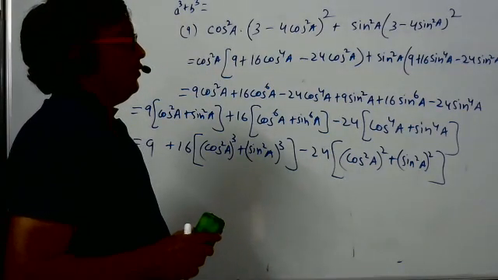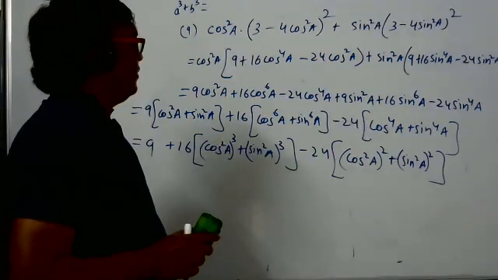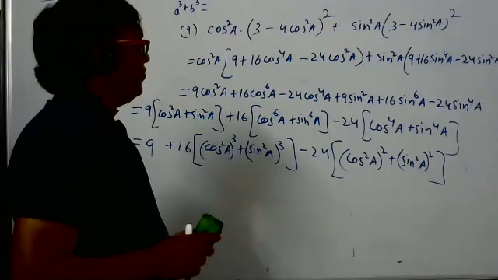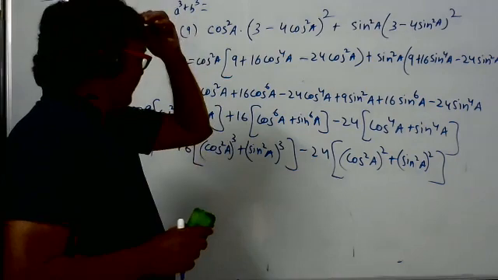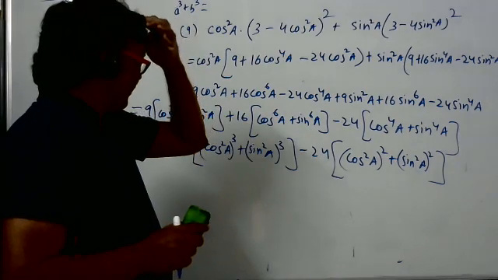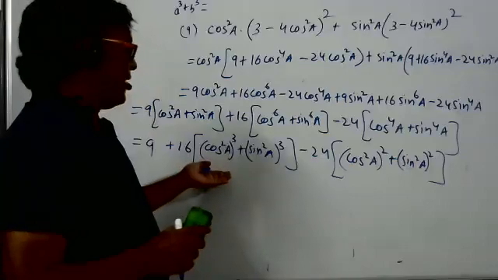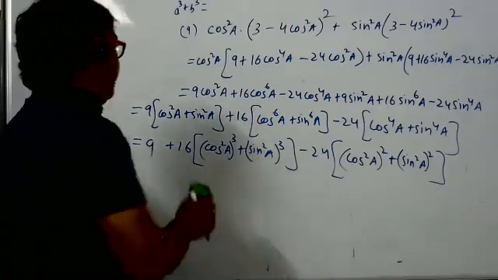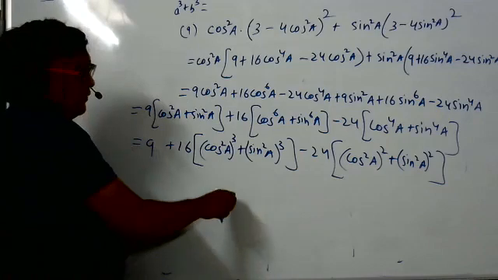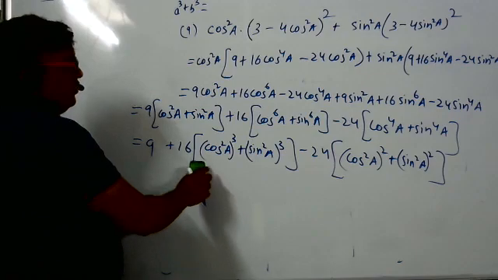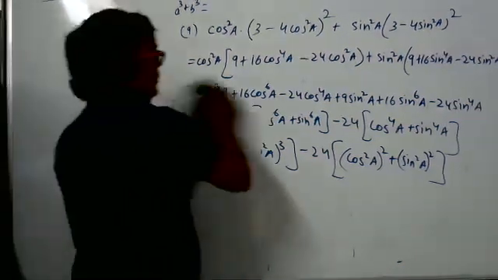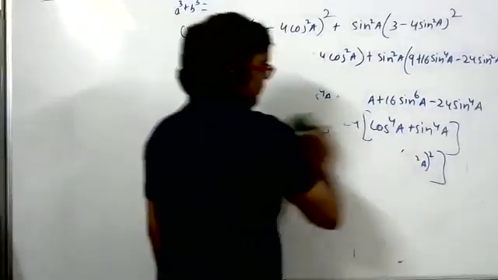From this, 9 cos square A plus 16 cos A minus 24 cos 4, from those three terms we can take 4 cos cube A minus 3 cos A whole square, and then we can use the identity: cos square 3A plus sin square 3A is equal to 1. This is correct only, but it has become lengthy. So shall we do how this boy is telling, or shall I continue this one only? A long method means sometimes waste of time.